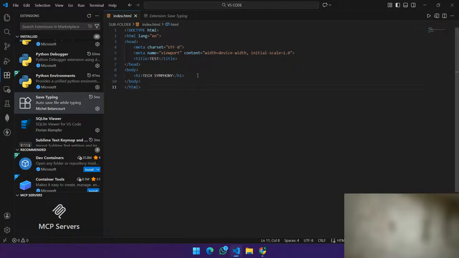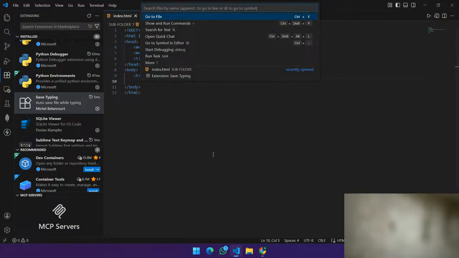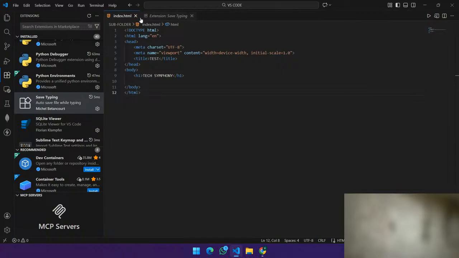For example, if I want to make any change, just observe the index.html tab, there is an option to close this file. Just observe while I am typing. While I am typing, it shows a block and it is auto-saving. If I type anything, it auto-saves. You could see it is saved while typing only. So this is how this extension works.